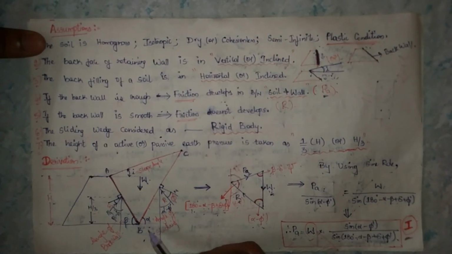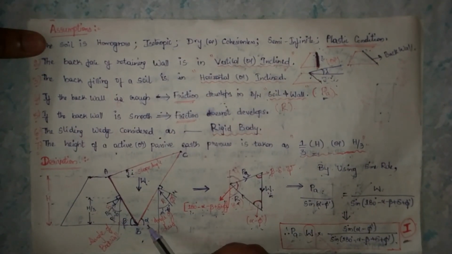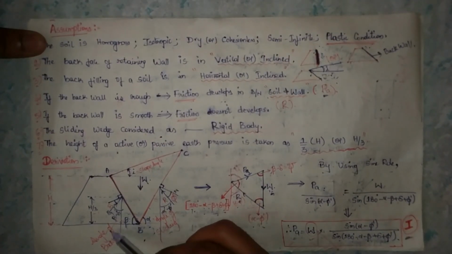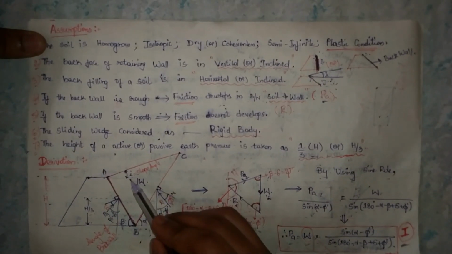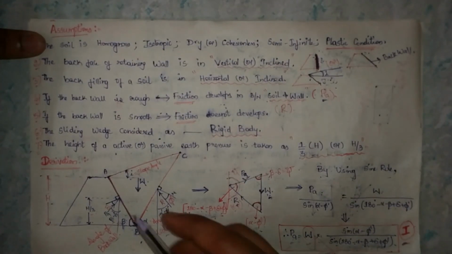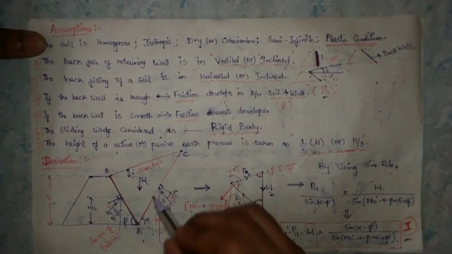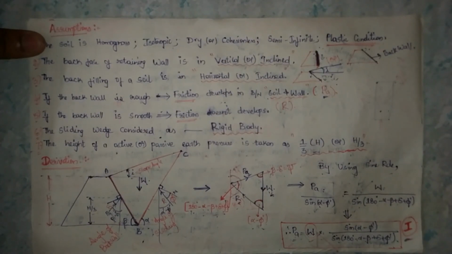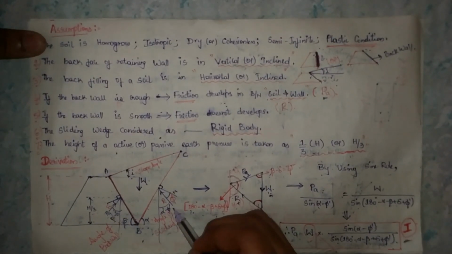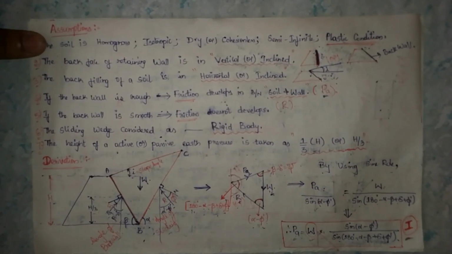Okay, here alpha is the angle of the sliding surface, beta is the angle of the back wall, and i means the slope angle or surcharge angle. Here, when the load is applied on this soil, two reactions are developing. What are the two reactions? Here R and the resultant reaction and resultant pressure.